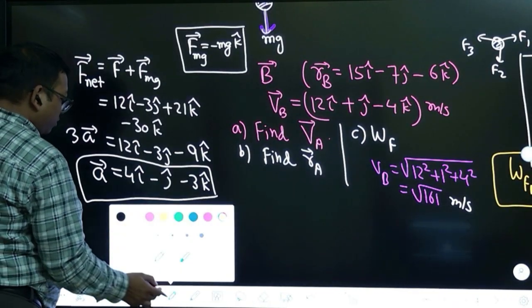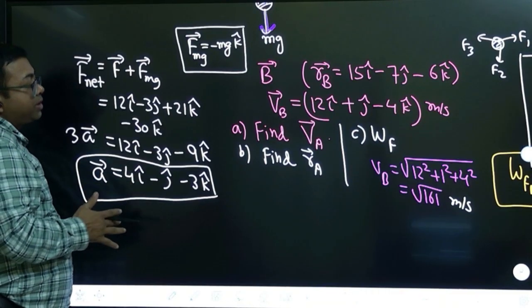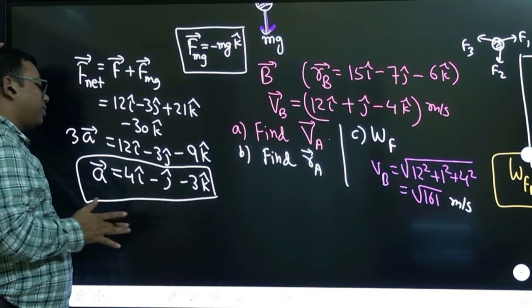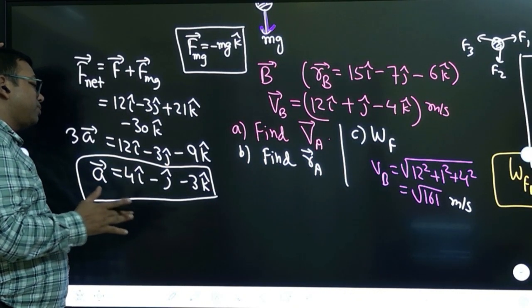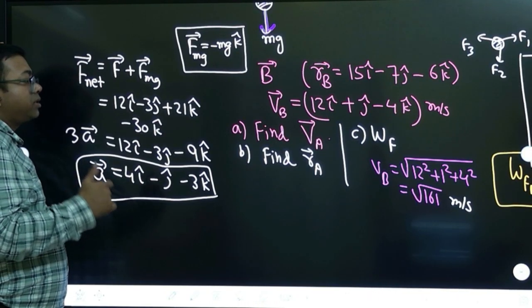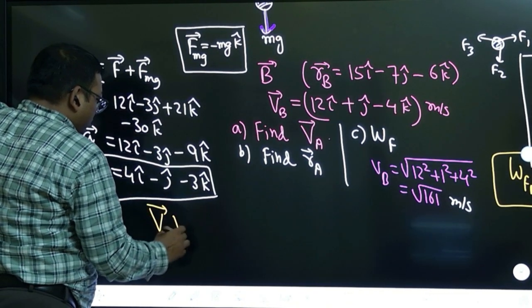So we can think of using equations of motion. Vector equation we have to use, v equal to u plus at, but time is not given. Think of other equations. Time is not given, so displacement is ut plus half at square, again time is not given. Then v square equal to u square plus 2as. V square means v dot v.